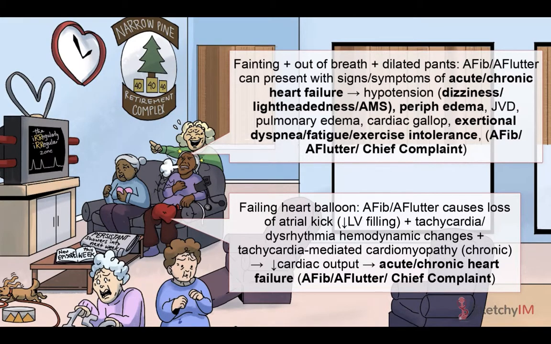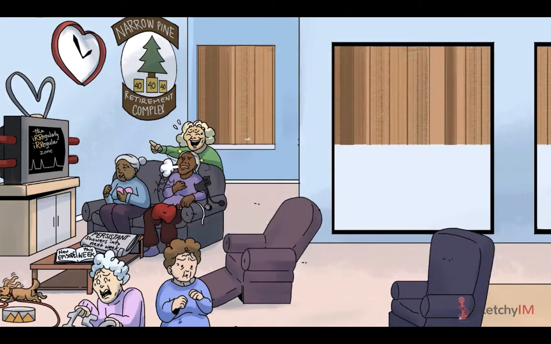On top of that, tachycardia as well as an abrupt irregular rhythm can further decrease cardiac output. And finally, or thirdly, prolonged tachycardia in the setting of chronic uncontrolled AFib can actually lead to tachycardia mediated cardiomyopathy, which is usually reversible once controlled. All in all, what you end up with is heart failure or worsening heart failure in patients who already have underlying disease. Keep in mind that heart failure itself is a risk factor for developing AFib and AFlutter.